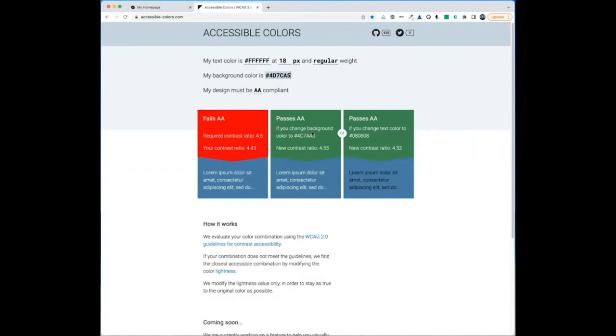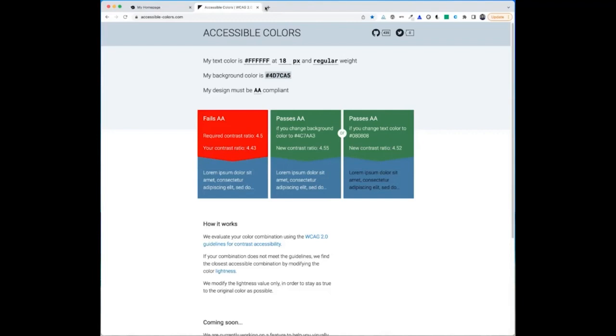So I could either darken my background just a hair, and that will give me the new ratio of 4.5 to 1. Technically, it would be 4.55. Or I could darken my text, and then that would give me a contrast ratio that meets accessibility standards. It also tells me what my contrast ratio was. So it was 4.43 to 1, which is close, but does not meet it. Or I could just darken it a smidge, and then that would meet the color contrast guidelines.